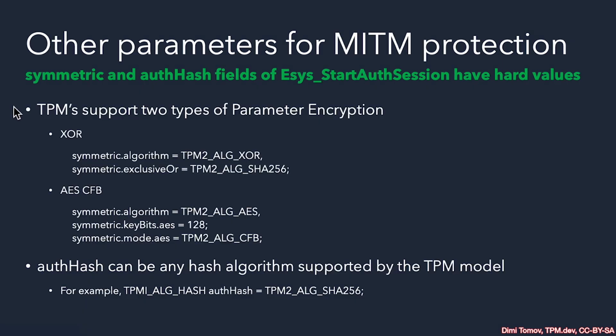We selected the type of TPM session, and now we need to choose also the type of parameter encryption. There are 2 types of parameter encryption that the TPM supports: XOR and AES CFB. The AES CFB offers higher guarantees. This is the session key will be symmetric. The only supported size of AES is 128 for parameter encryption. The hash algorithm for the TPM session supporting parameter encryption can be any of the supported hash algorithms by the TPM. And of course, when we get to policy, you'll see that it has to match the hash used to generate the policy. But for now, we can just use SHA-256.